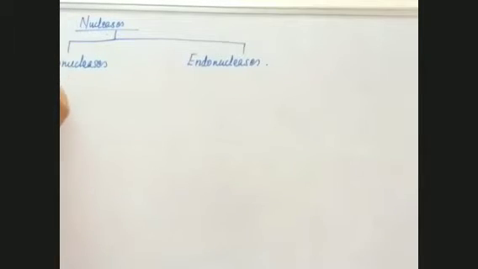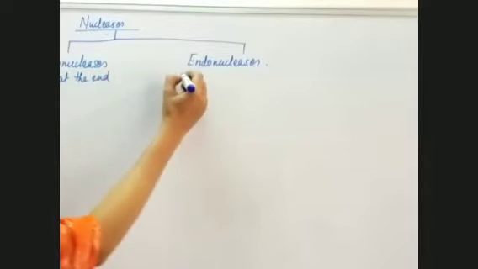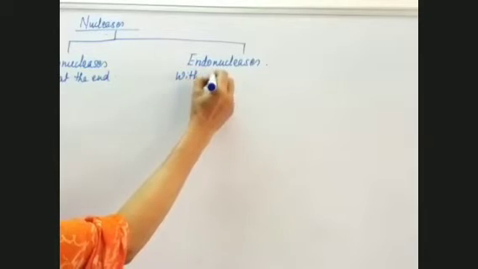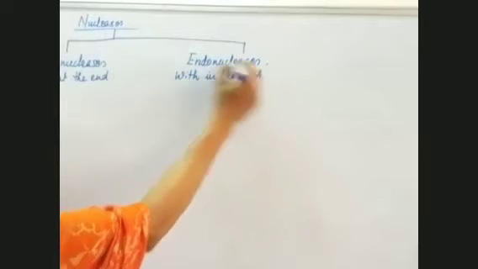Exonucleases cut the DNA at the ends, and endonucleases cut within the DNA. They make cuts within the DNA. So we are going to deal with endonucleases.